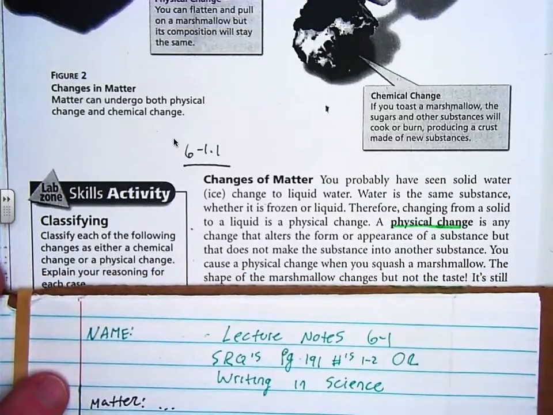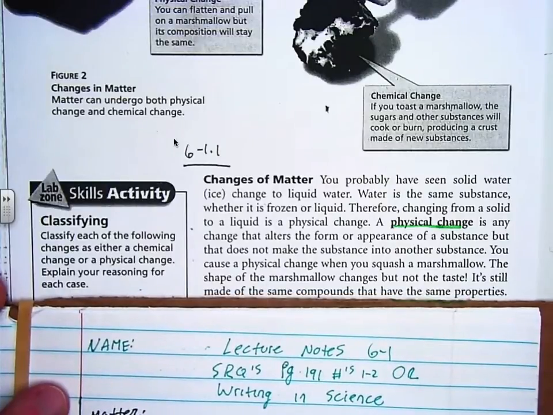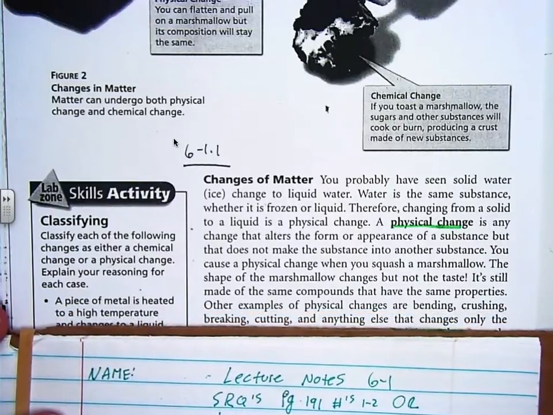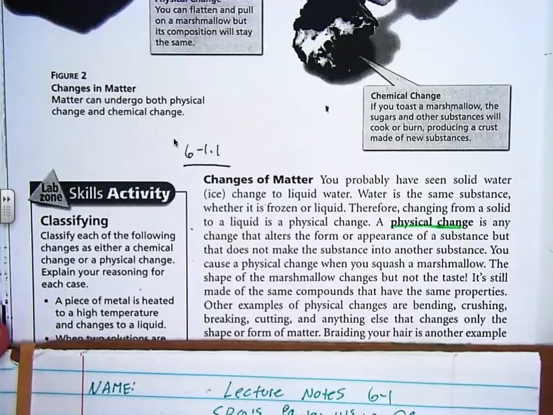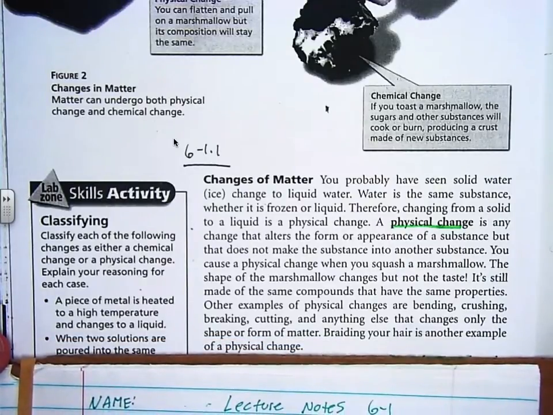You cause a physical change when you squash a marshmallow. The shape of the marshmallow changes, but not the taste. It's still made of the same compounds that have the same properties. Other examples of physical changes are bending, crushing, breaking, cutting, and anything else that changes only the shape or form of matter. Braiding your hair is another example of a physical change.